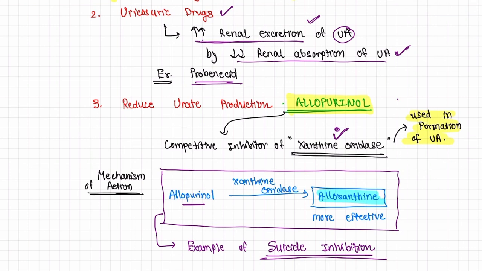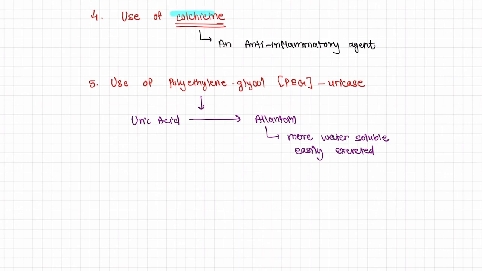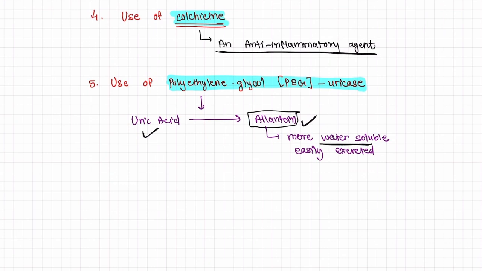Why is it called suicide inhibition? Because the enzyme itself is converting the drug to its more effective form, which is a noncompetitive inhibitor of xanthine oxidase, and this will lead to reduced uric acid production. Fourth is use of colchicine, which is an anti-inflammatory agent, and fifth is use of polyethylene glycol uricase. This enzyme will convert uric acid to allantoin, which is more water soluble and easily excreted. So, this is all about gout.